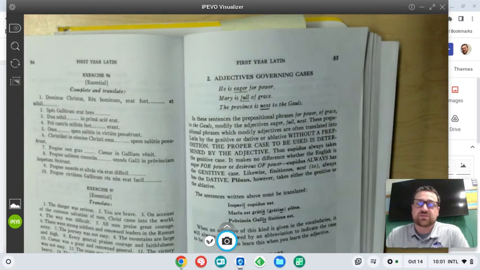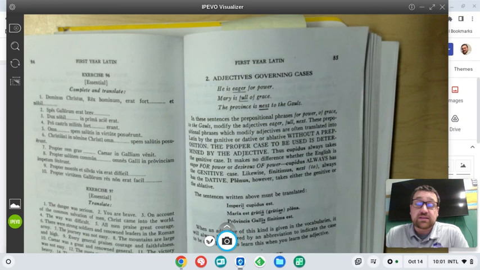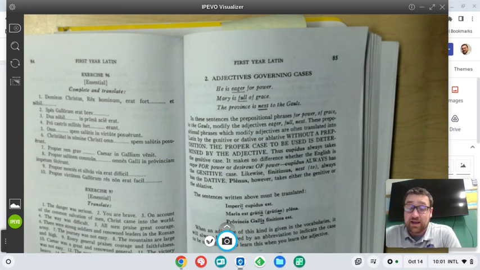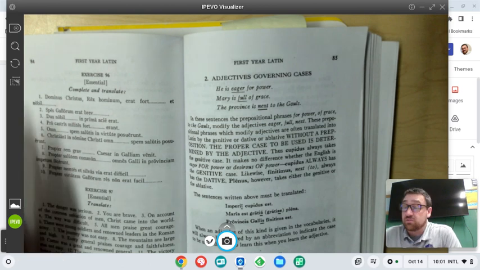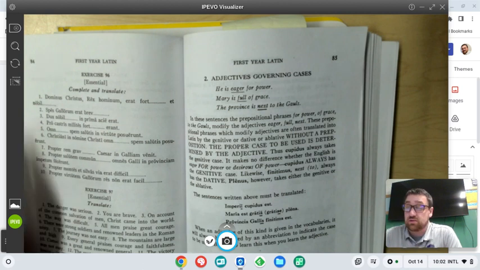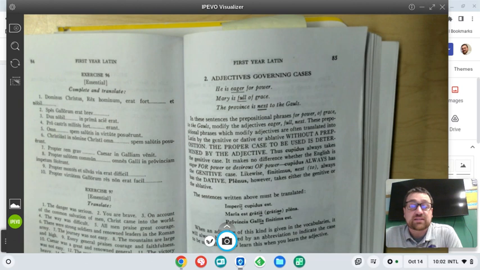So let's take a look at these first three sentences. He is eager. Eager is an adjective. He is eager for power. Mary is full. Full is an adjective describing Mary. Mary is full of grace. The province is next to the Gauls. Next is an adjective describing the province. What is next? Or next to, we probably could have underlined the to as well. Next to the Gauls. In these sentences, the prepositional phrases for power, of grace,